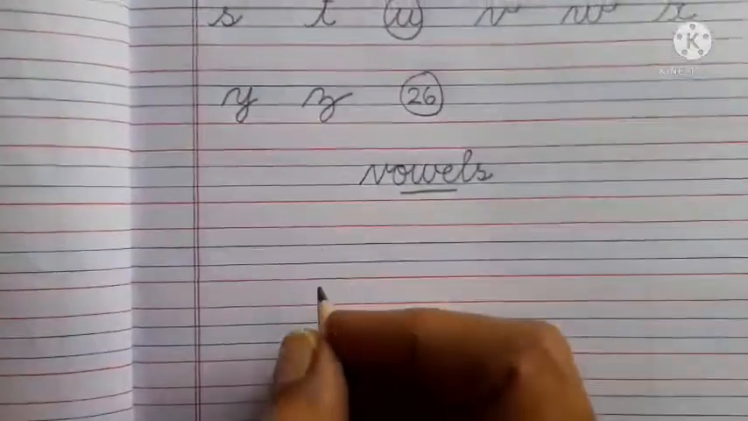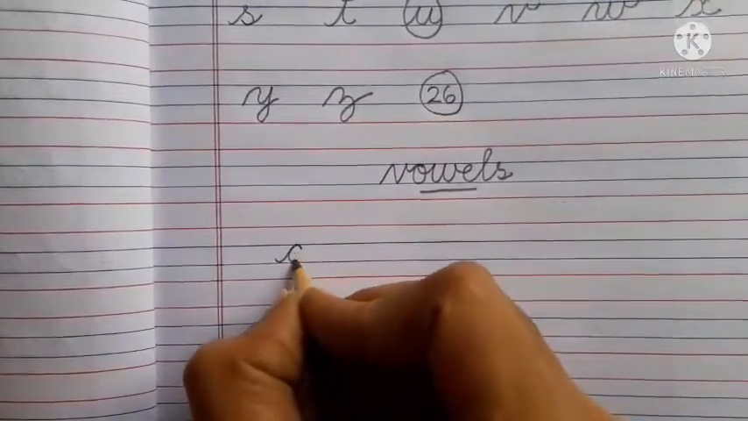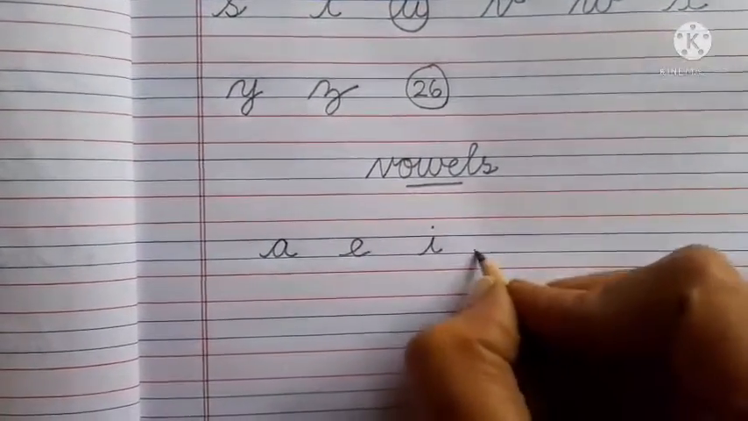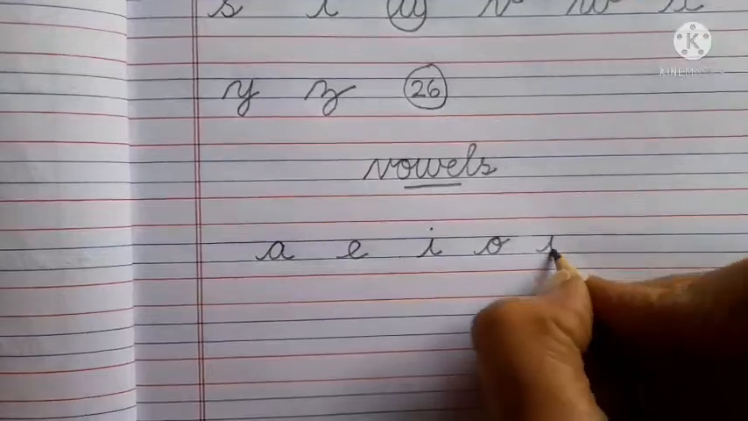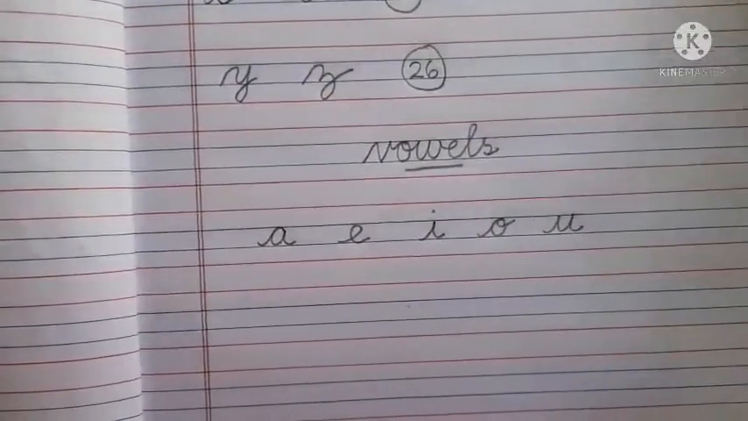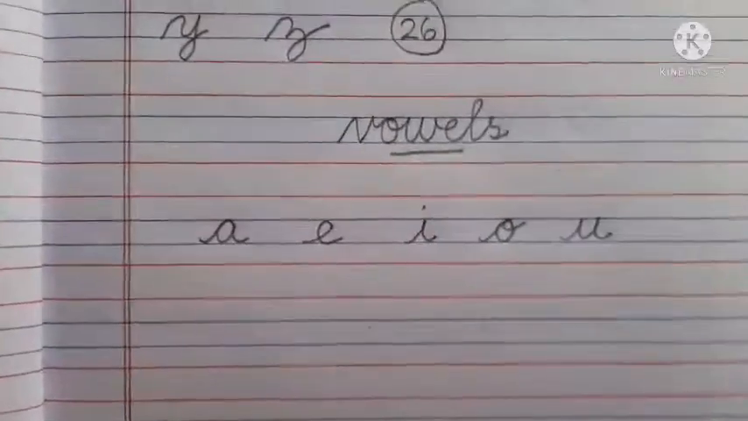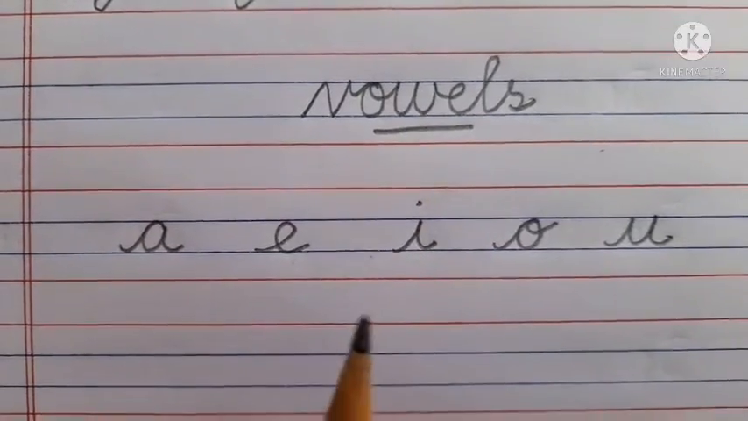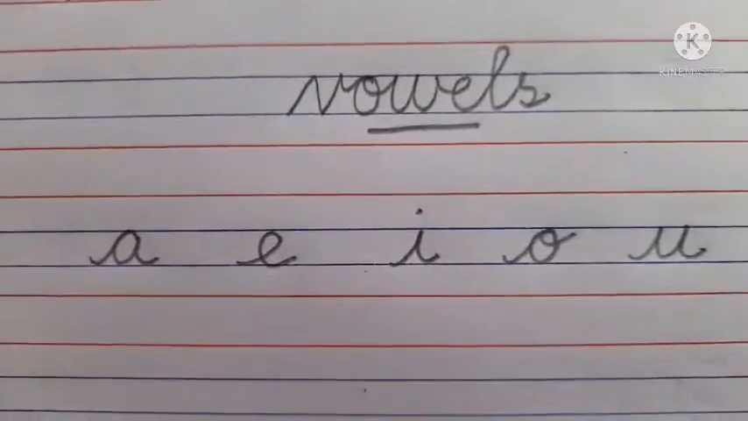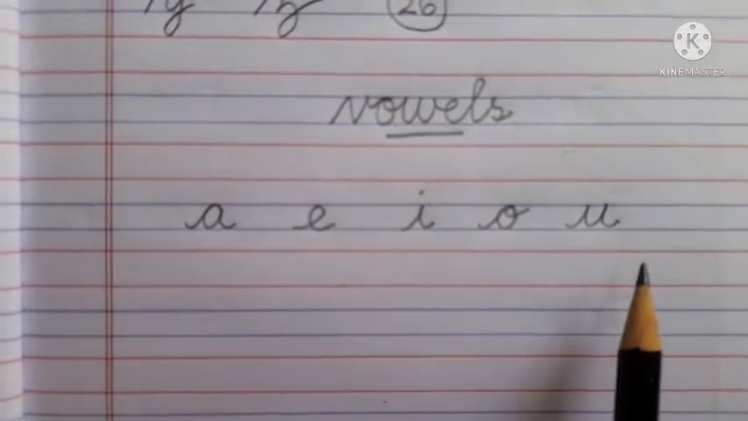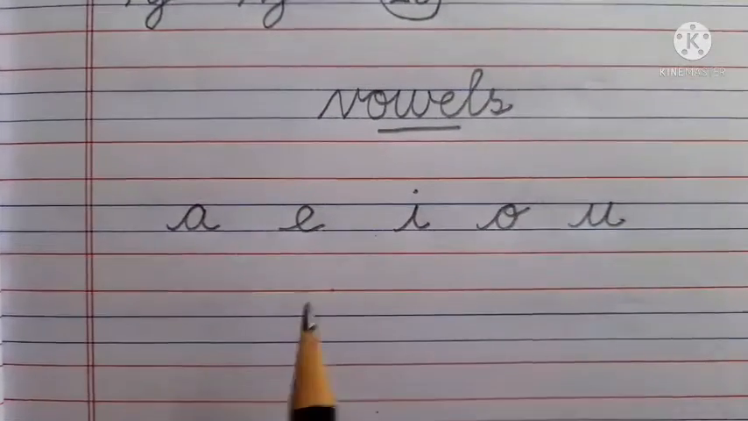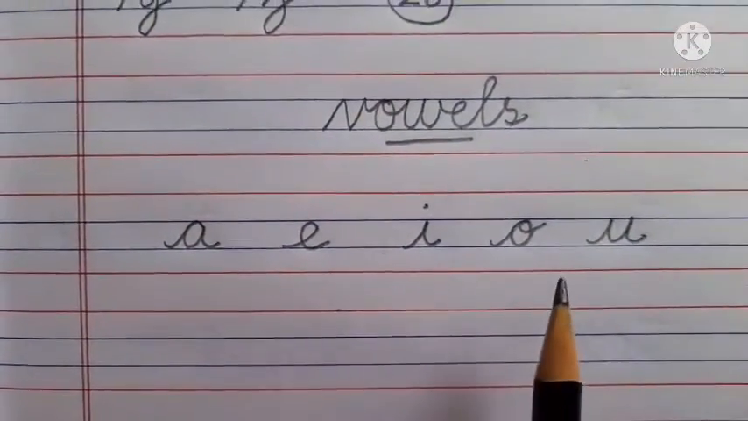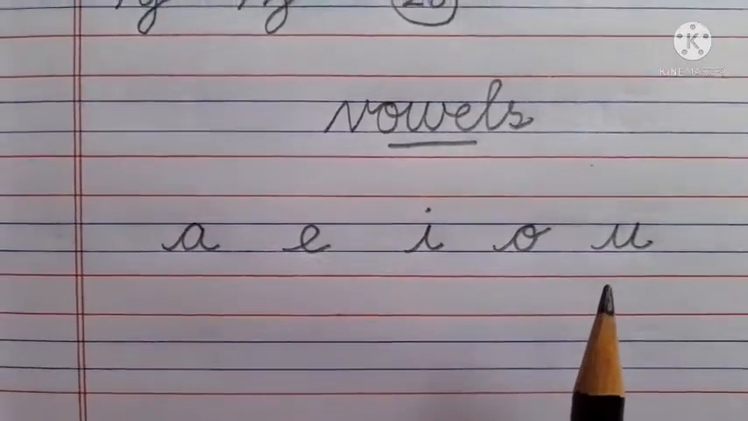What all alphabets are vowels? A, E, I, O, U. How many alphabets are vowels? 5 alphabets are vowels. See clearly, all these 5 letters are vowels. A, E, I, O, U. Learn along with me. You should remember all these 5 alphabets by heart now.